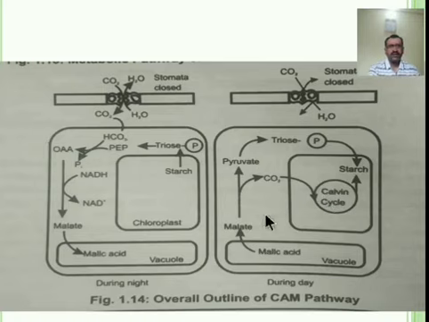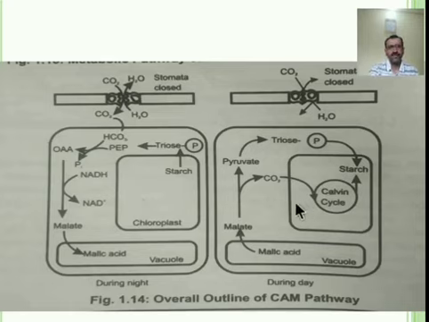The CAM cycle is characterized by two metabolic processes separated by time, and these two processes are the dark process and the light process. The dark process is at night, and the light process is in the day. The dark process is known as the acidification phase and the light process is known as the deacidification phase.